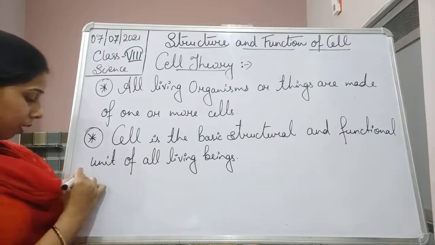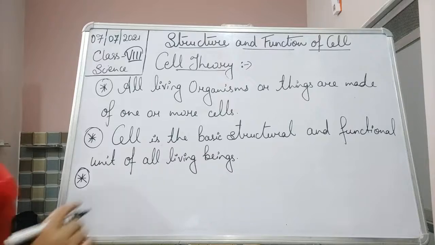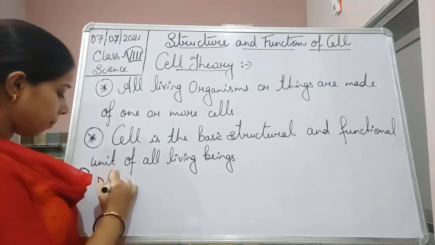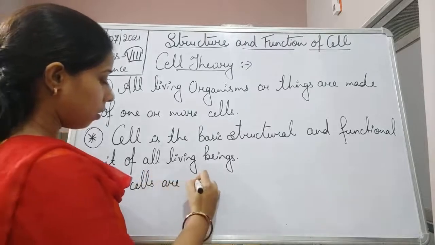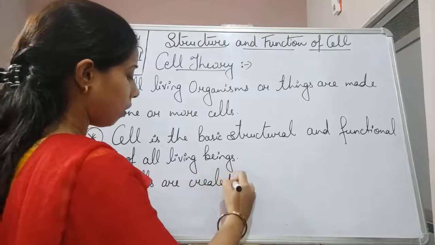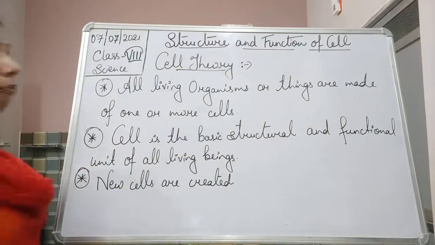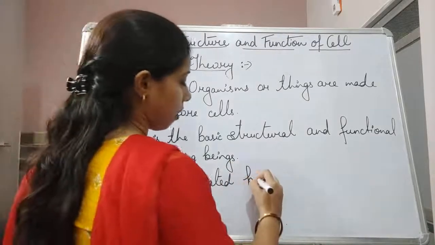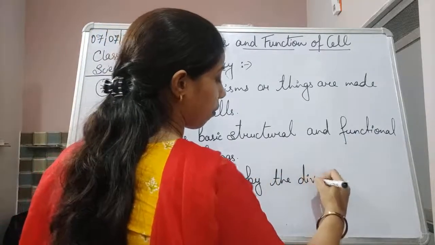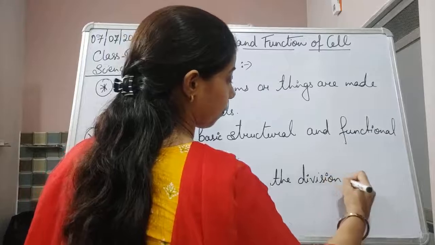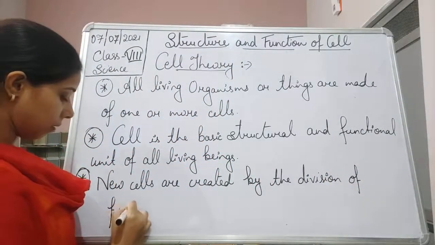And the next one is that new cells are created by the division of pre-existing cells.